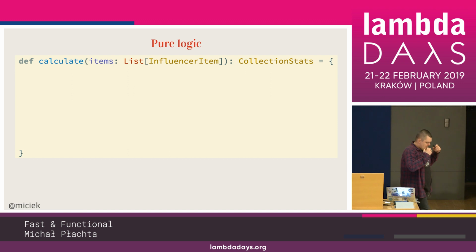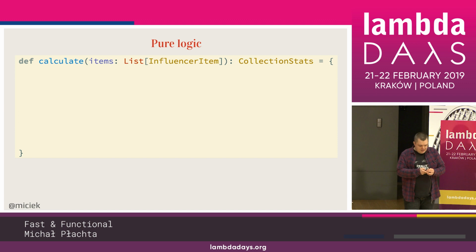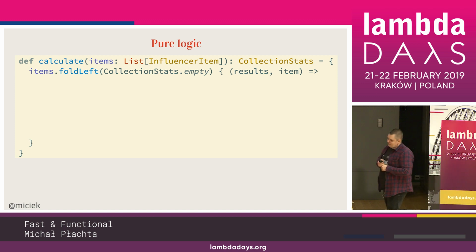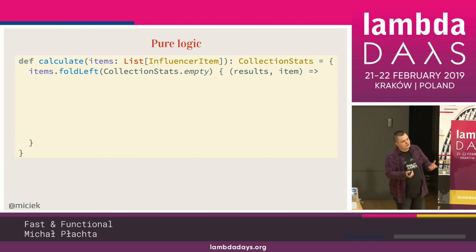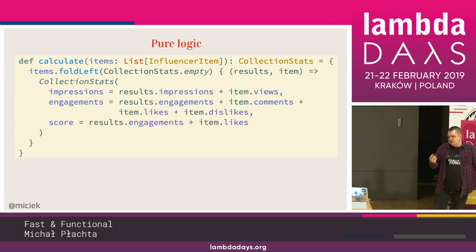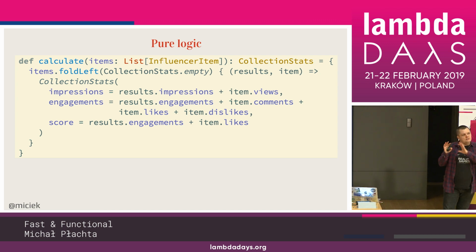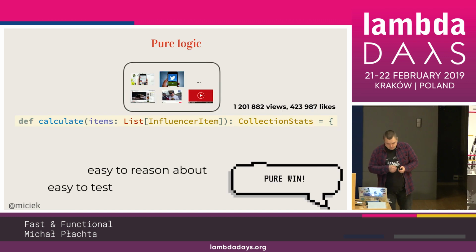This is the function that we implement first because it's our core logic and also the simplest one. And we'd like to have functions like that in the whole application, right? But we don't, because we have those nasty side effects. So a very, very simple function. Items folding, we are folding over the items and getting the collection statistics. So impressions are just views, and score is just engagements plus likes, things like that. So let's say it's business logic, right? Just one function, nothing too magical.